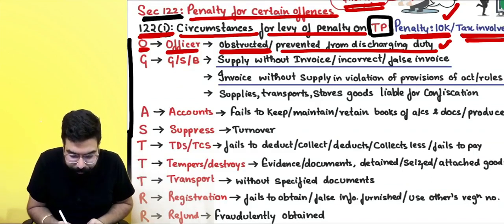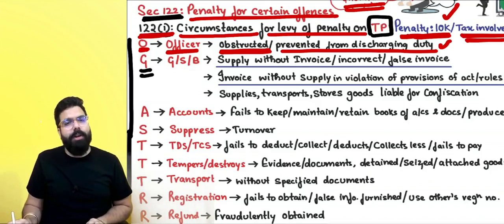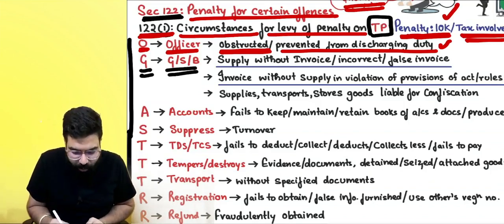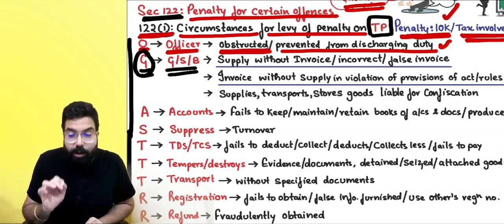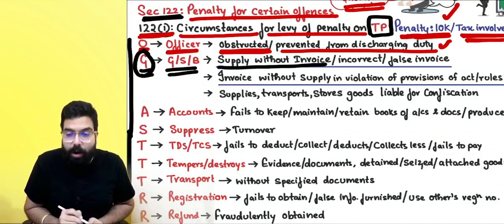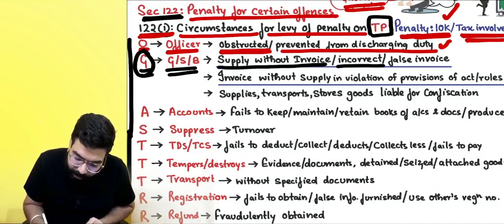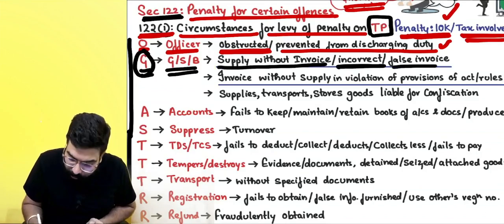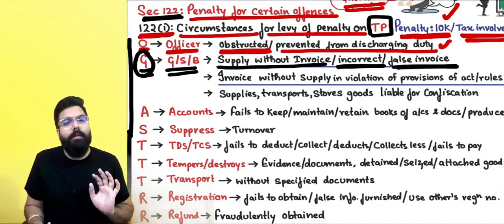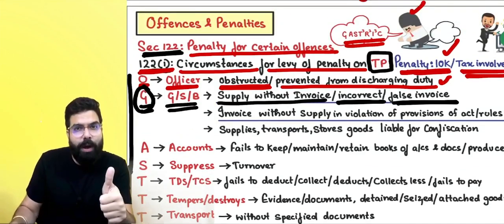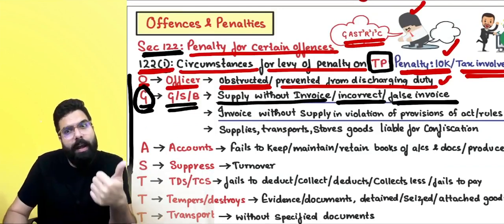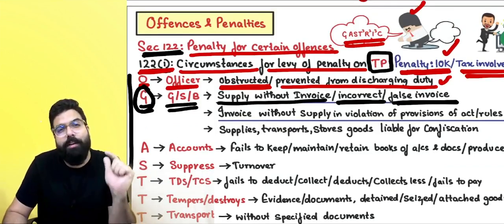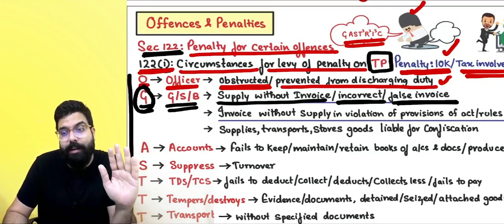Okay, sir. Now, G means goods or services or both related fraud. Sir, supplies without invoice, or he gives incorrect invoice, or he gives false invoice. If you supply without invoice, then they are again telling penalty 10,000 or tax involved, whichever is higher, and this is under the CGST Act.